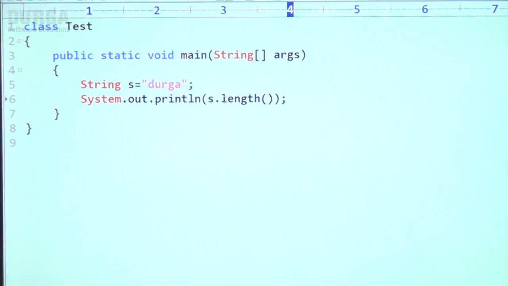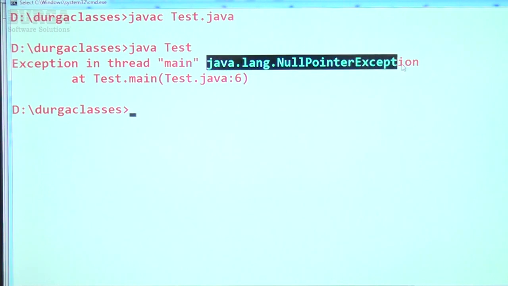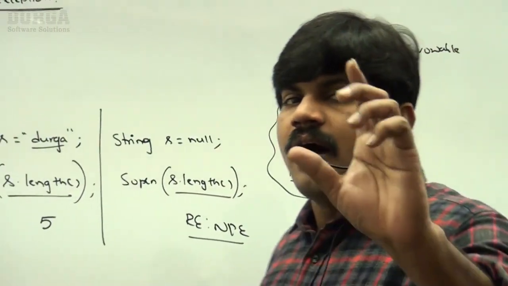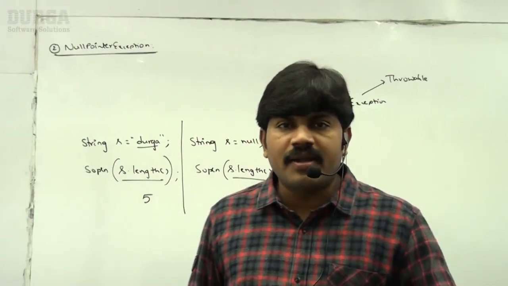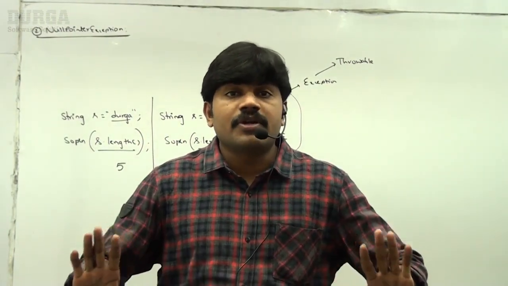Suppose s = null. On the null reference we are calling the length method. Then we are going to get exception in thread main. What is that exception? Null pointer exception. Everyone can understand, right? So when we try to perform any operation on a null reference, immediately we get null pointer exception.